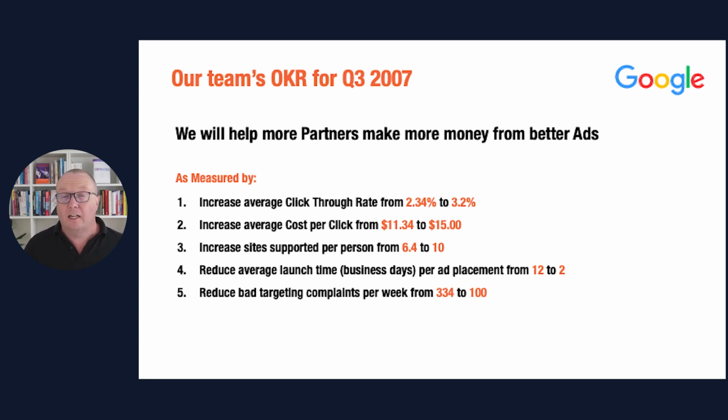Now, you may think that we wanted to achieve something similar most quarters, and this OKR might be the same every single quarter. And you'd sort of be right, but our focus changed each quarter through different OKR cycles. For example, as the business matured, we had less need for reducing launch times, partially because we had reduced them, and partially because we didn't have as many new sites to launch. We didn't always have bad targeting complaints as an issue. In fact, an earlier OKR had track and measure the number of bad targeting complaints we're getting as a key result. So this OKR helped our team define what problems we're really trying to solve.